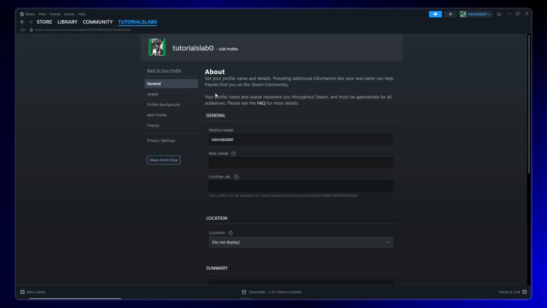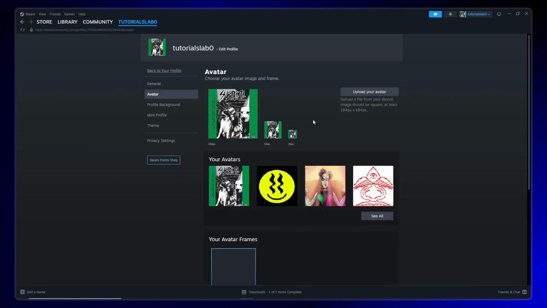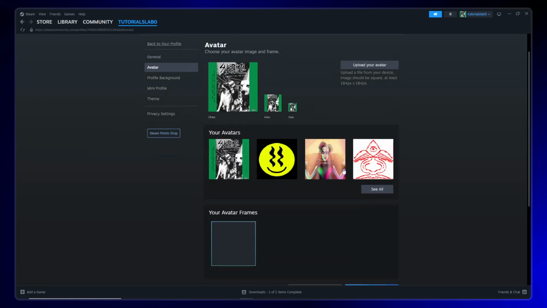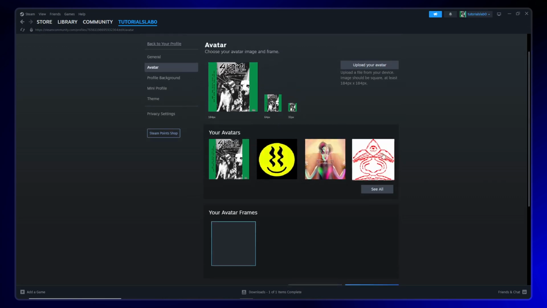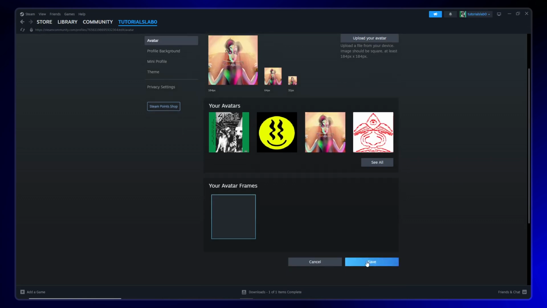Now in the left panel, click on Avatar. This will show you all the avatars currently available in your collection, including the animated one you just purchased. Select the avatar from your list. After selecting your new animated avatar, click Save to apply the changes to your profile. Your animated avatar is now active and visible to everyone who views your Steam profile.